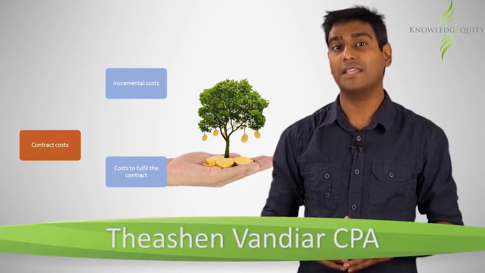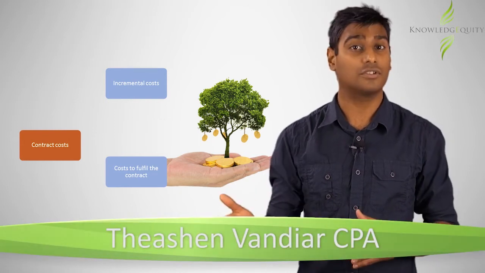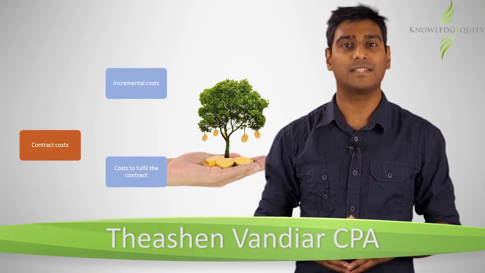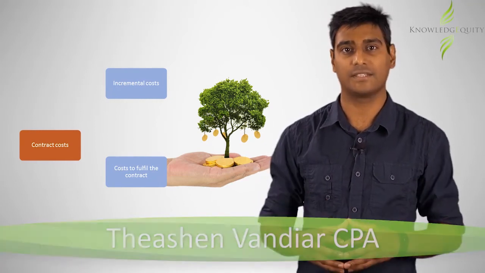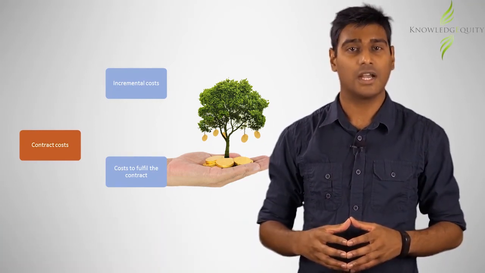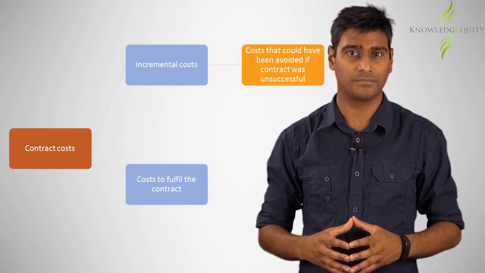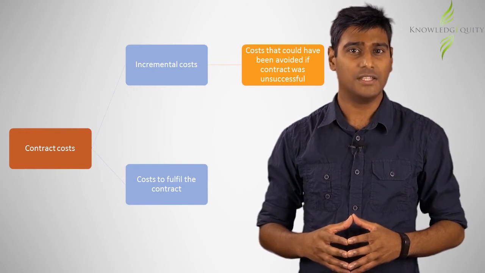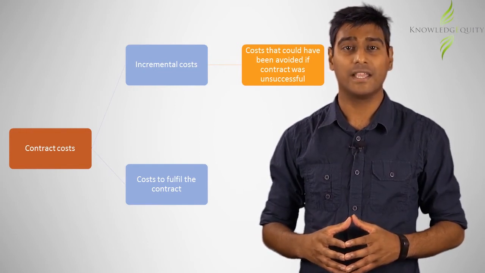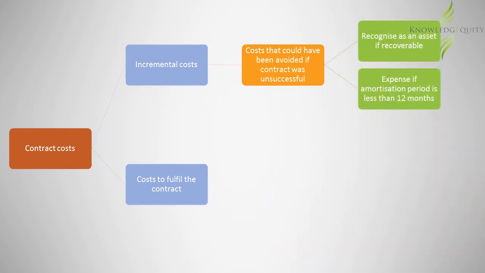IFRS 15 permits incremental contract costs and costs to fulfill a contract to be capitalized as assets if certain conditions are satisfied. Incremental costs are those costs that can be avoided if the contract was not successful. In terms of IFRS 15, these costs can be capitalized as assets if it is recoverable and if the amount would be amortized over a period longer than 1 year. Otherwise, these costs would need to be expensed.